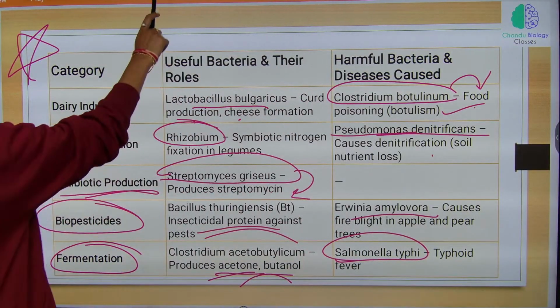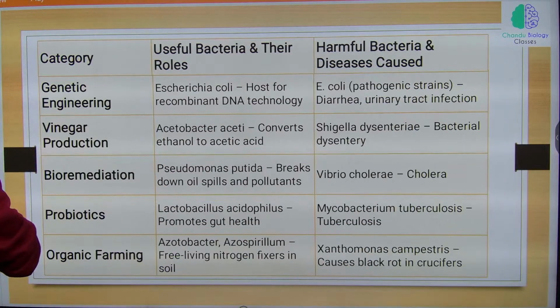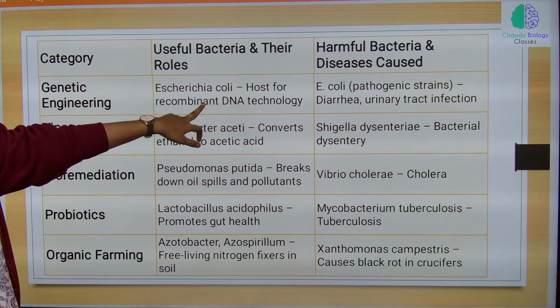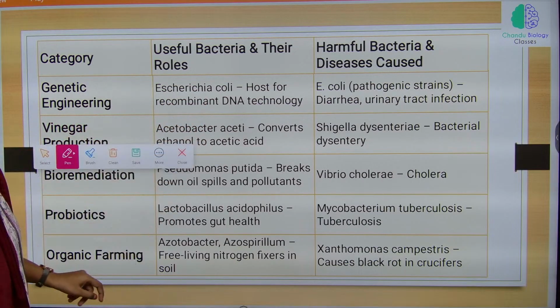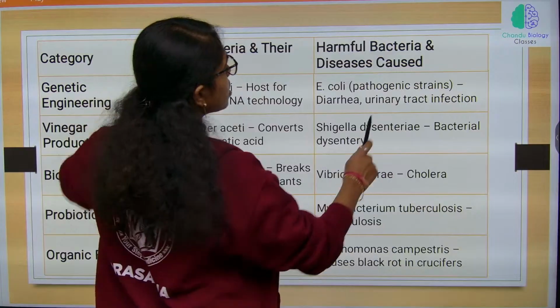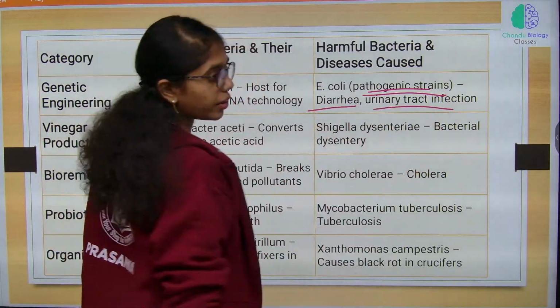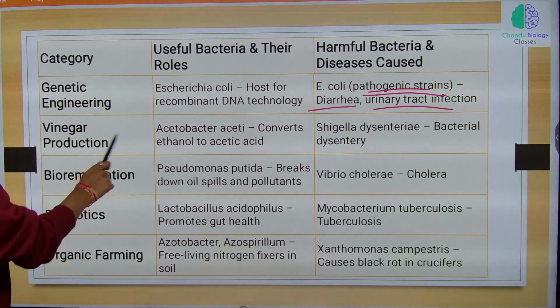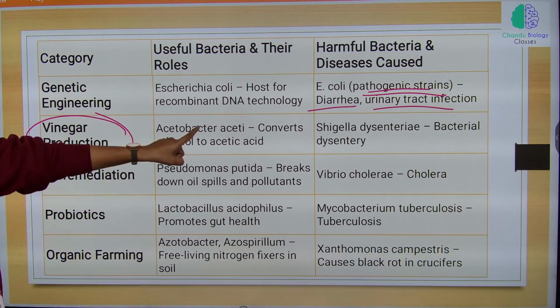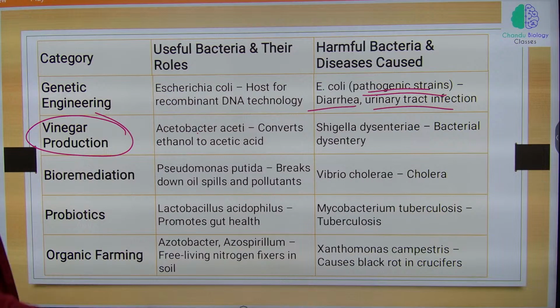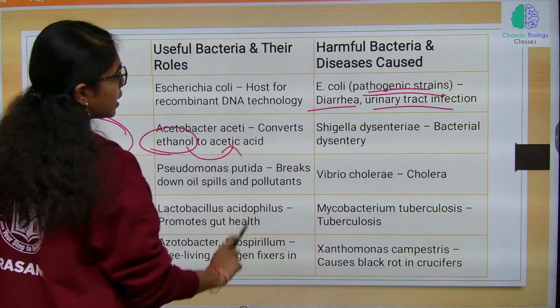And then in genetic engineering, E. coli is used for rDNA technology. E. coli is also having some pathogenic strains which will cause diarrhea and urinary tract infections. Vinegar production, Acetobacter aceti will convert ethanol to acetic acid.